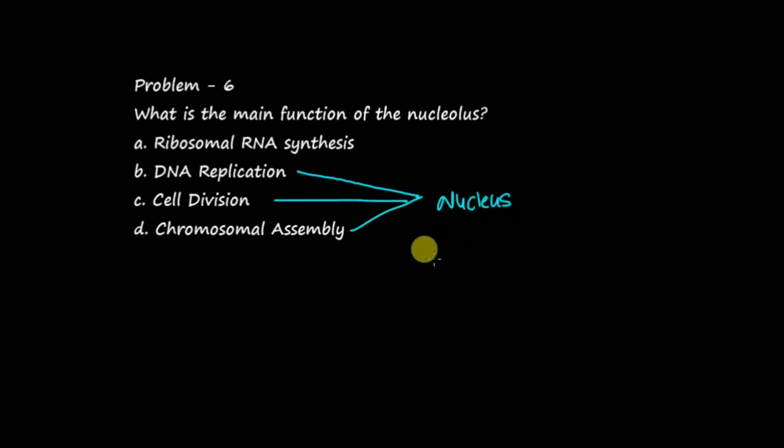Because during cell division we have to separate the nuclear content before separating the cytoplasmic contents. That is why mitosis proceeds prior to cytokinesis, or the splitting of the cytosolic contents. So if we look at what the main function of the nucleolus is, then it must not be a function of the nucleus, since it's a completely different structure. Well, it will be ribosomal RNA synthesis.